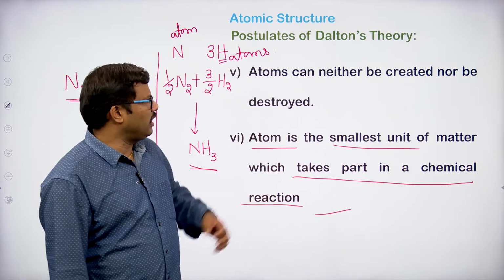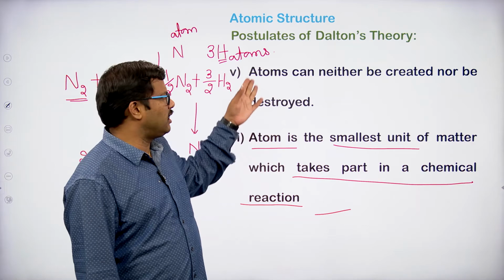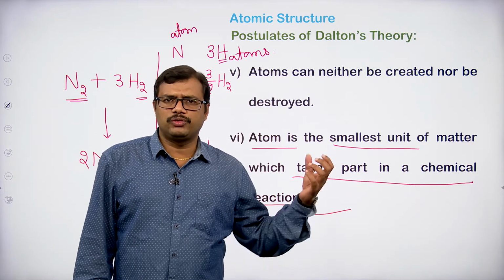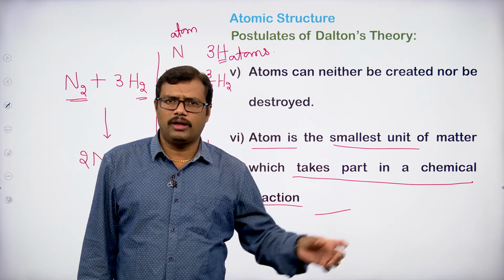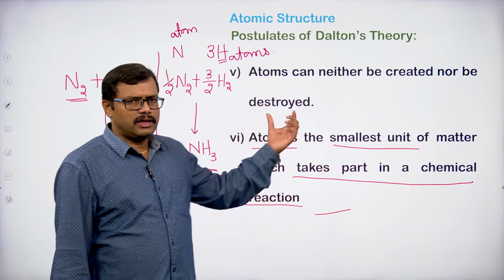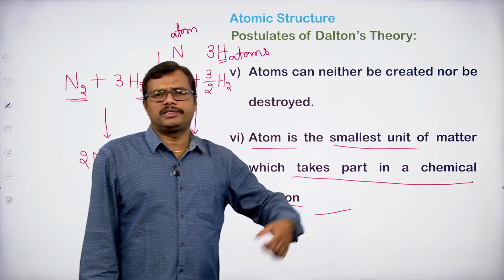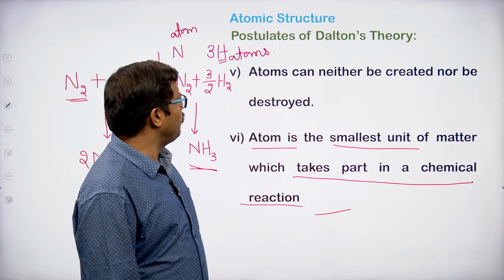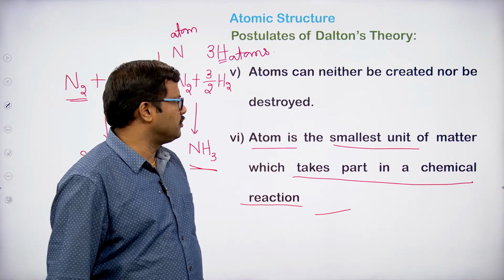Atoms can neither be created nor destroyed. In a chemical reaction, atoms will combine in whole numbers to give compound atoms, and in a chemical reaction the atom is the only particle that is participating. So these are the 6 different postulates given by John Dalton.